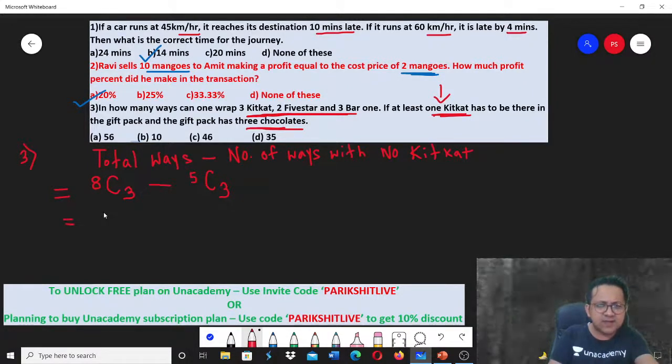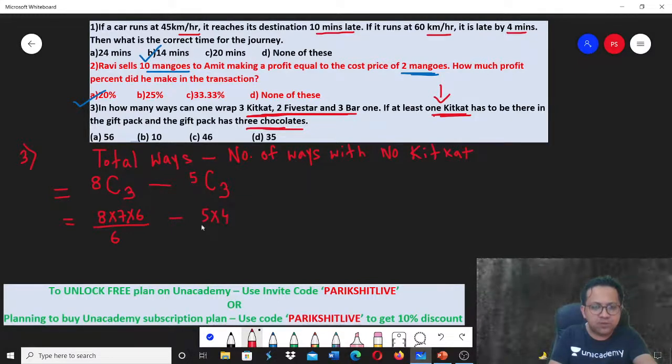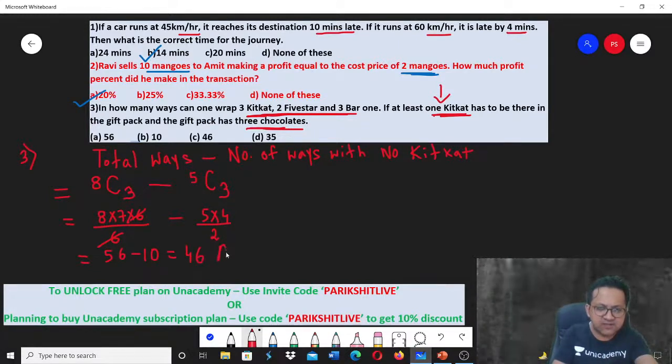8C3. Can you do the maths? 8C3 is 8 into 7 into 6 divided by 6. I hope you know the formula. I'm just putting the shortcut of the formula. nCr is n factorial divided by r factorial into (n minus r) factorial. 5C3 is 5 into 4 by 2. So basically this comes out to be 56 minus 10. Answer is 46.